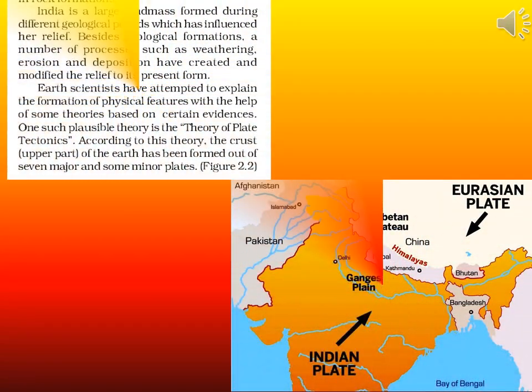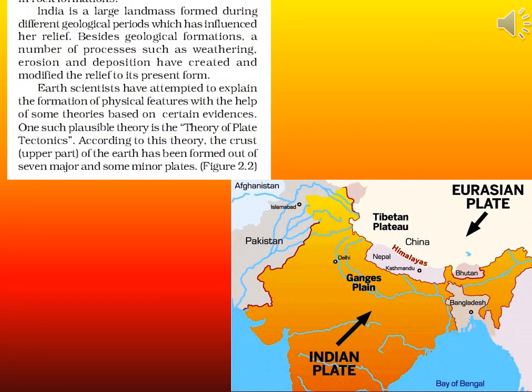India is a large landmass formed during different geological periods, which has influenced her relief. Besides geological formation, a number of processes such as weathering, erosion, and deposition have modified the relief to its present form. Earth scientists have attempted to explain the formation of physical features with the help of some theories based on some evidences.